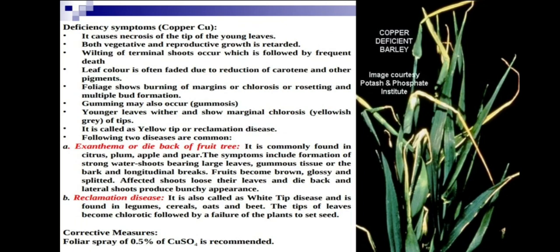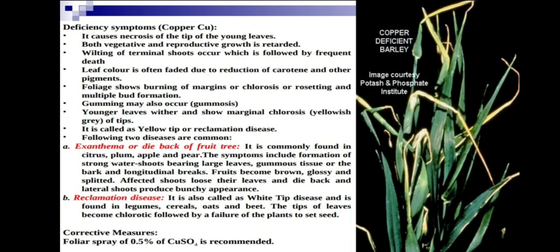The symptoms include formation of strong water shoots bearing large leaves. Water shoots are shoots that grow upwards, without production. They do not lead to the reproductive stage. Water shoots bearing large leaves, gummosis tissue or dark longitudinal breaks. Fruit become brown, glossy or splitted. Affected shoots lose their leaves and die back, and lateral shoots produce a bunchy appearance.